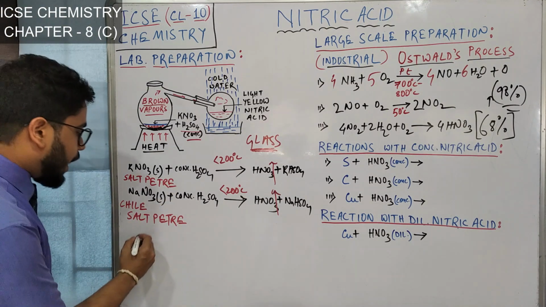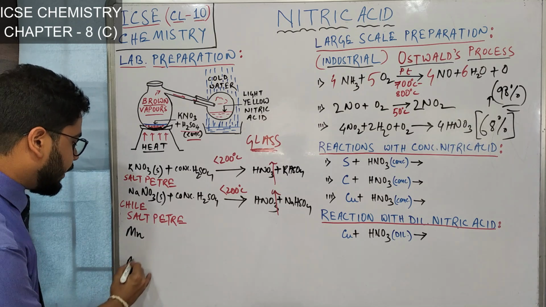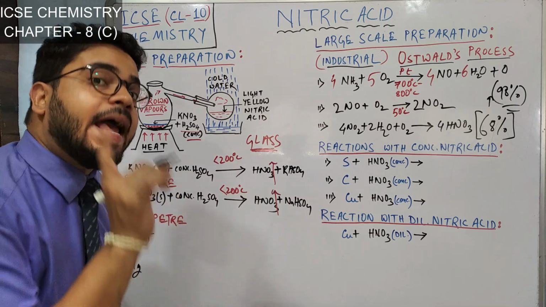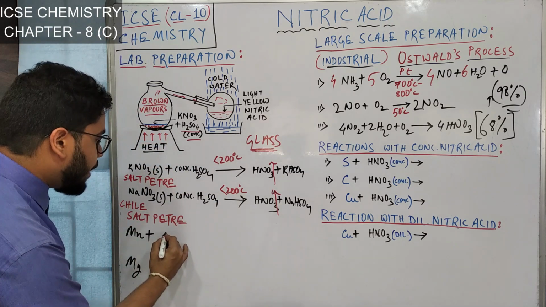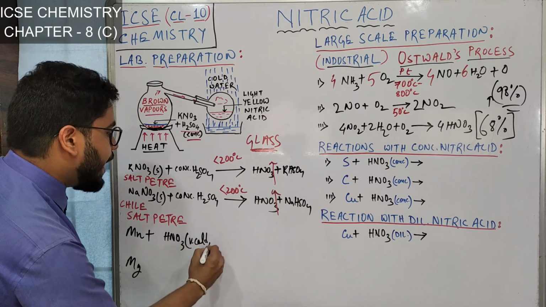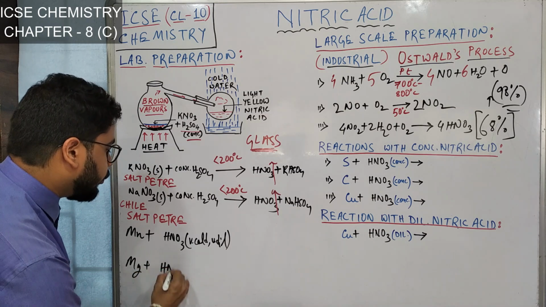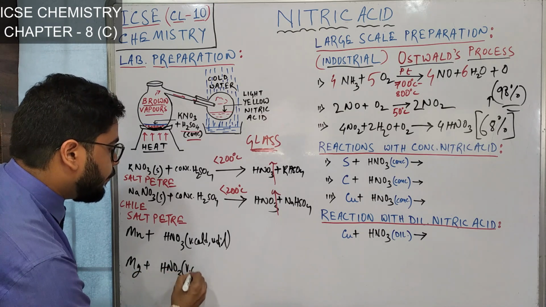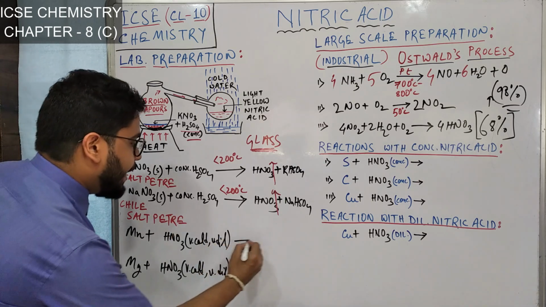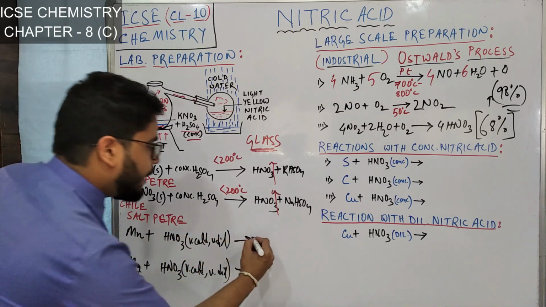These 2 metals start with M. One is Mn, manganese, and the other one is magnesium. If they react with HNO3 (very cold and very dilute), here also plus HNO3 (very cold and very dilute), then you get the respective nitrate, manganese nitrate and magnesium nitrate.